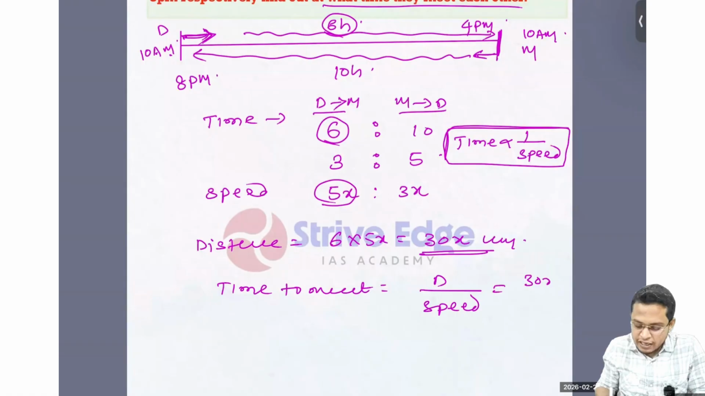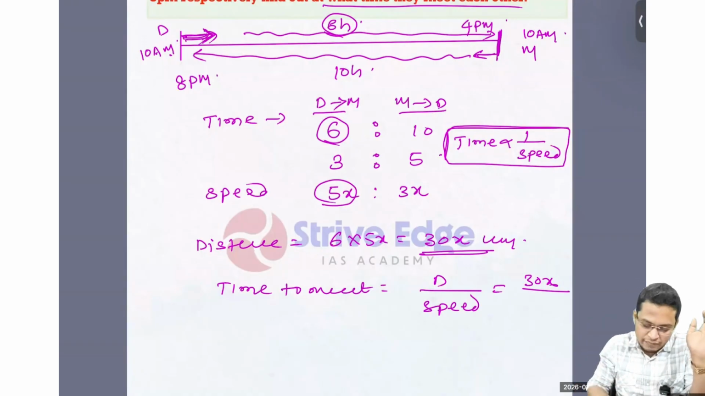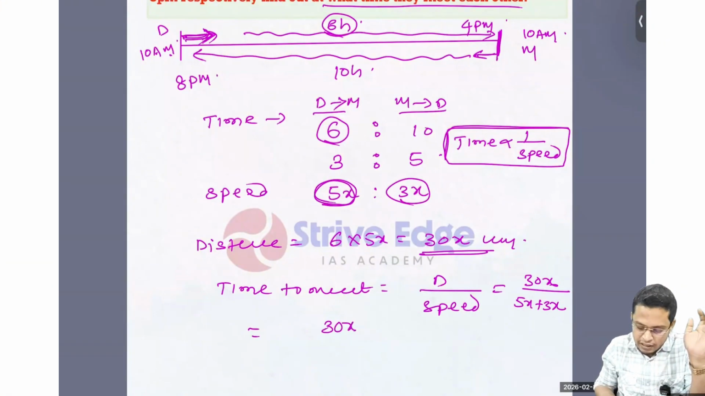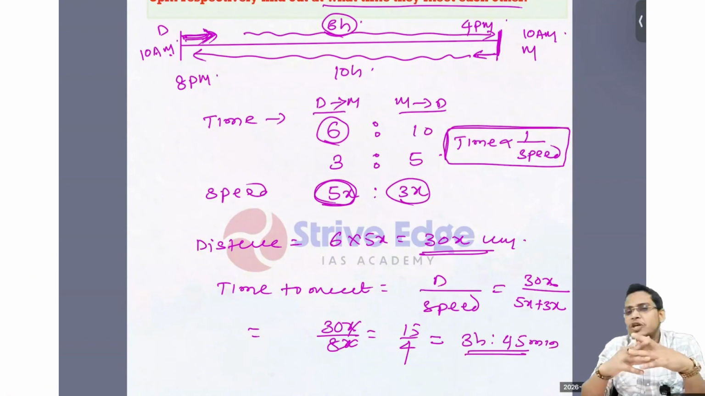What is my distance? It is 30x and they are moving towards each other. So their speed will be added now, because whenever they are moving towards each other, relative speed will be added. So what is their relative speed? 5x plus 3x. So it is 30x by 8x. So what is this value? 15/4. If you just solve it, you will find 3 hour and 45 minutes. So after 3 hour and 45 minutes, they will meet.